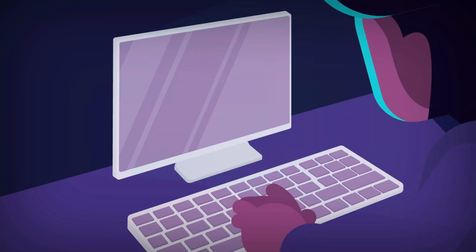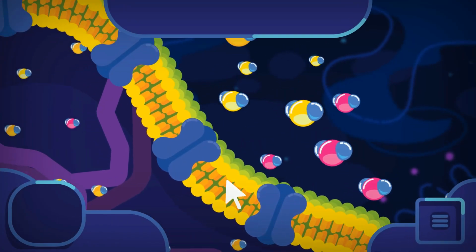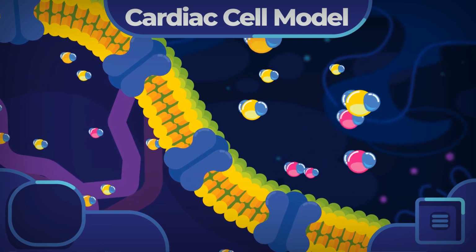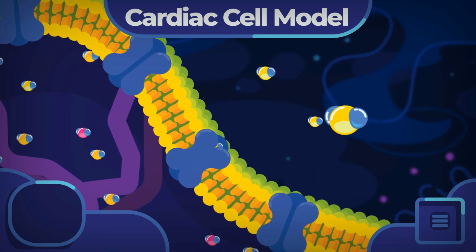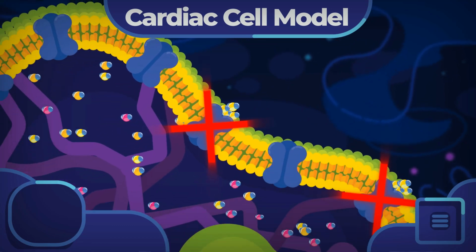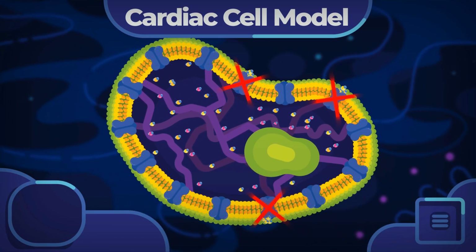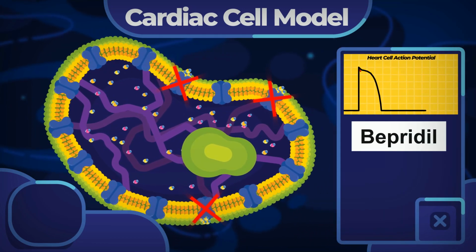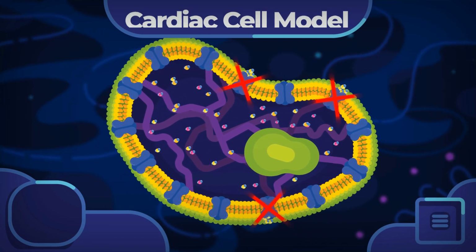If it is simulated, the simulation system created will be able to focus on the influence of the selected channel. Through this channel, we can see if the channel can still work. If it doesn't, we can see its effect on the channel. Furthermore, we can also see the impact of drugs on cardiac cells in each channel. With these magnifications, we can see which channels are blocked due to the influence of drugs.